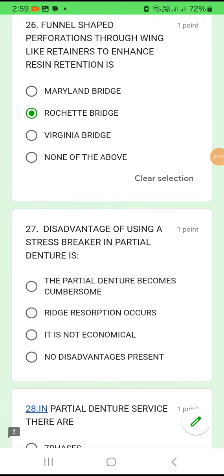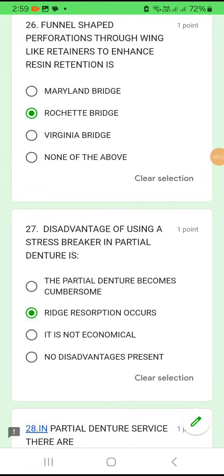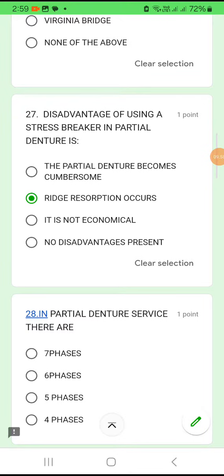So what happens? The ridge resorption occurs. So option B is the answer. Option B. Okay, it is not cumbersome or not economical. No disadvantages present? Disadvantages definitely there. It causes ridge resorption. Okay.